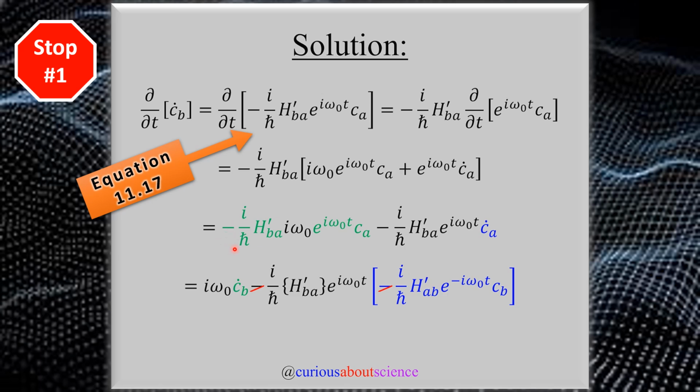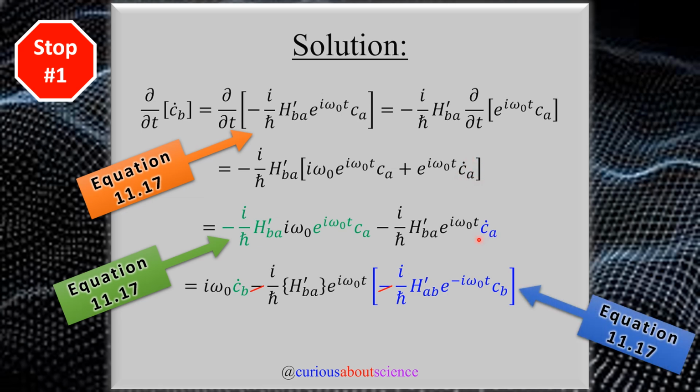So I have this negative i over h bar, H'_BA, e to the i omega naught t, c_A. All that green stuff is exactly the same c_B equation that we started with. Notice what's in the bracket, notice what's highlighted in green. Cool, we recover the c_B equation. But now that we have a c_A dot, this is also the other coupled equation that we could substitute in below. And now that we have these substituted in, we have a differential equation, although second order, that we can go ahead and solve. So we really have to start by cleaning this up, and we see we've got a lot of moving parts in doing so.